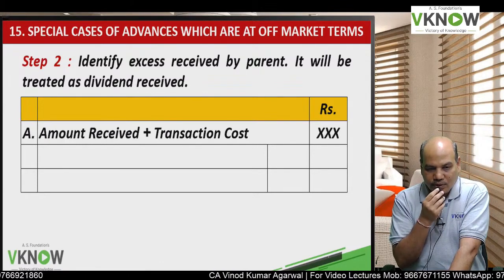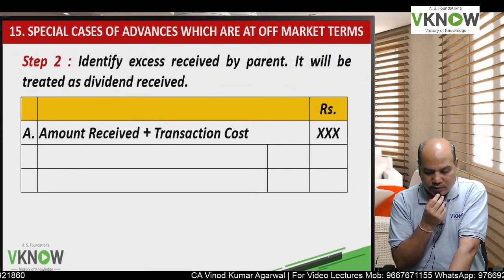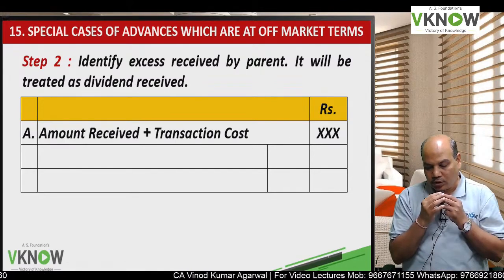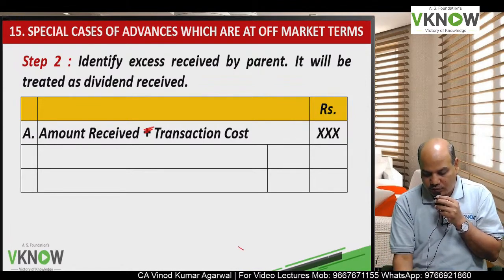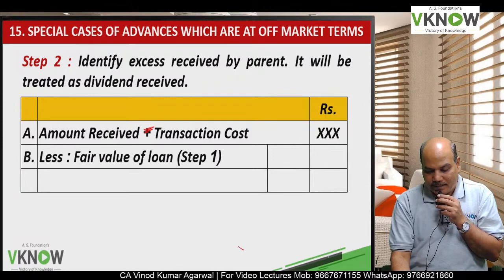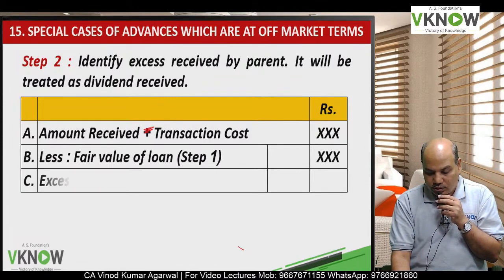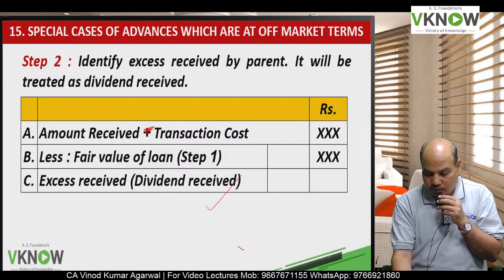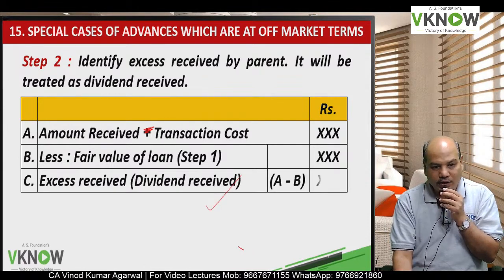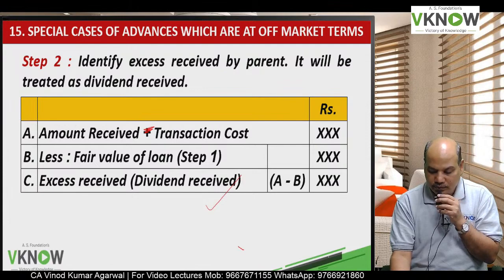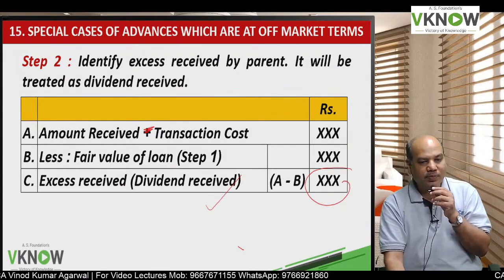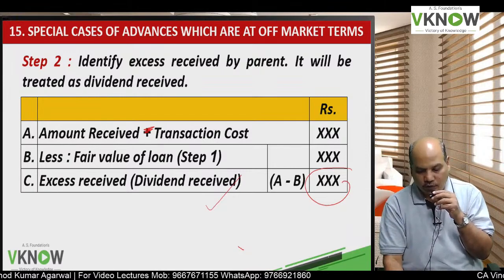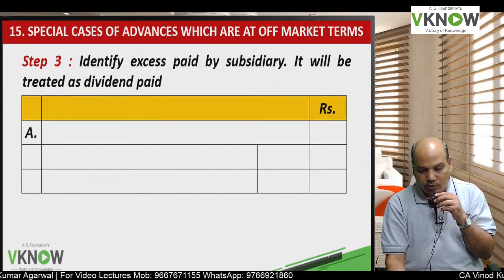And how do you compute it? Amount received, you just make it minus transaction cost minus fair value. The difference is excess amount. Parent will call it a dividend received from subsidiary, because subsidiary can give dividend to the parent by charging lower rate of interest. And what about subsidiary?